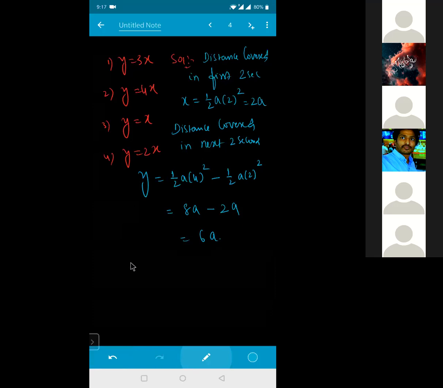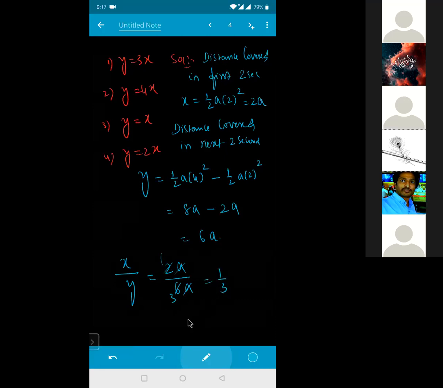6a. So he's asking the ratio. So x by y is how much? X value is how much? 2a. Y value is how much? 6a. This one gets cancelled. 2 ones are 2, 2 threes are 6. तो ये हो गया 1 by 3. So y value is equal to how much, beta? Y is equals to 3 into x. So relation between them is equal to how much for me? Y is equals to 3x.